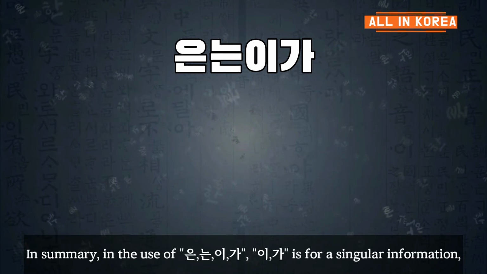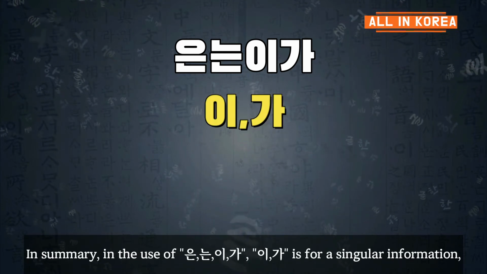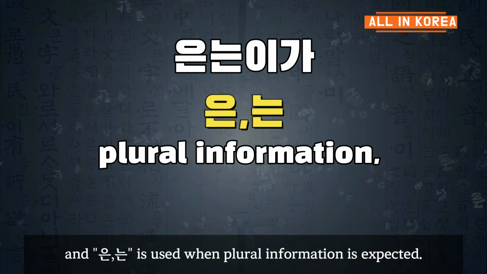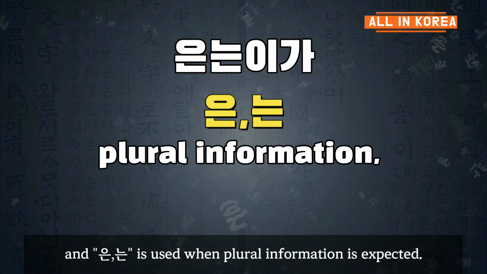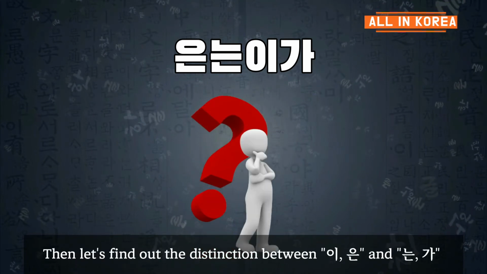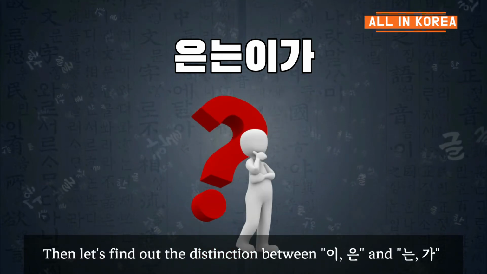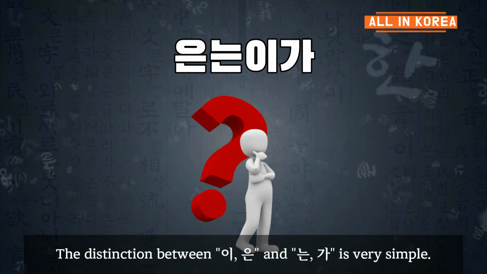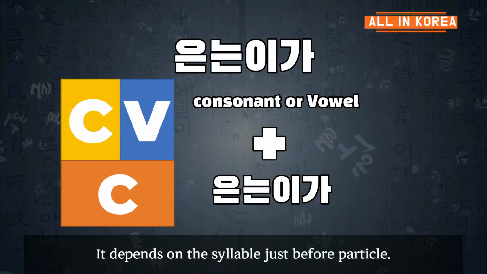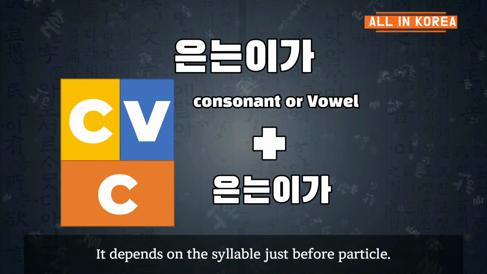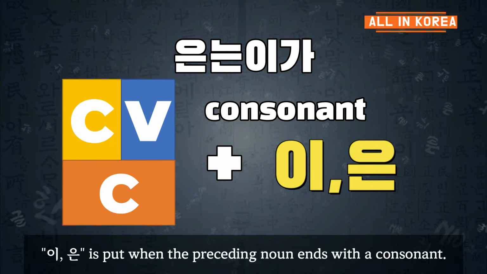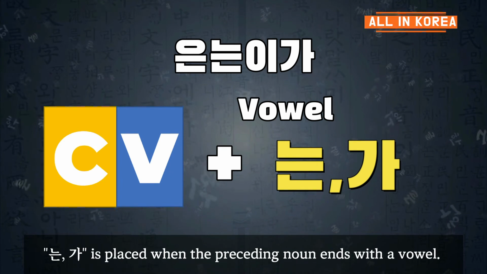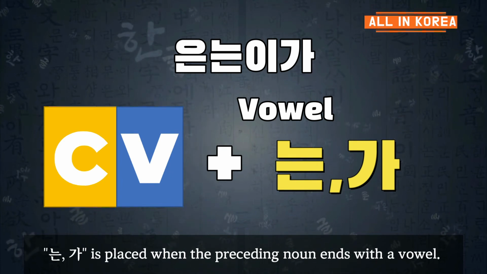In summary, in the use of 은는 이가, 이가 is for singular information and 은는 is used when plural information is expected. Then, let's find out the distinction between 이은 and 는가. The distinction between 이은 and 는가 is very simple. It depends on the syllable just before the particle. 이은 is put when the preceding noun ends with a consonant. 는가 is placed when the preceding noun ends with a vowel.